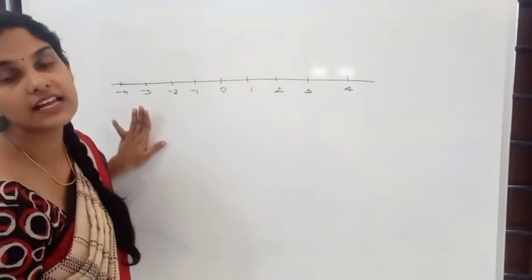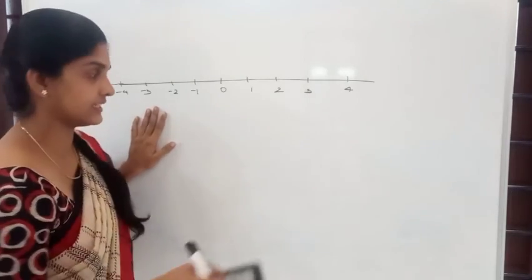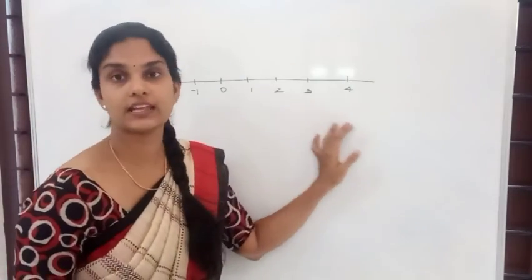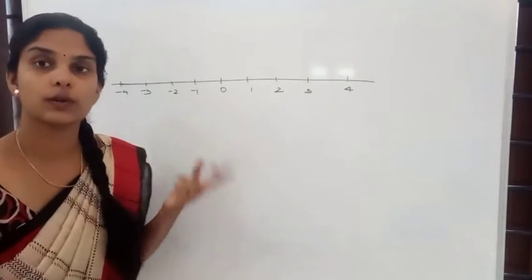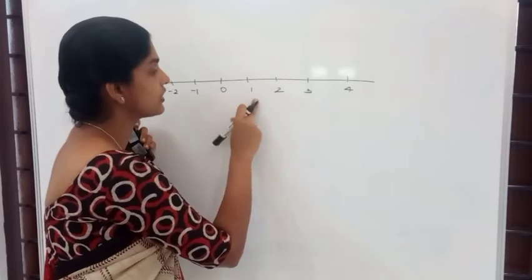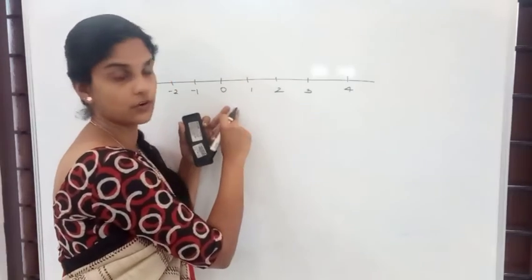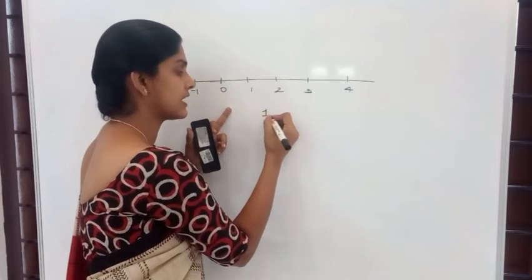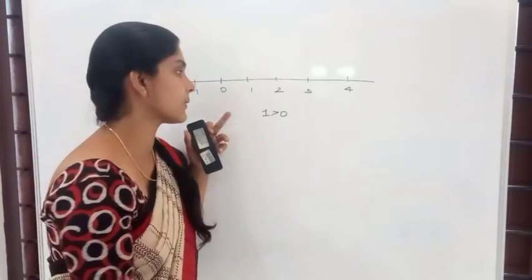The value will increase, right? No, sorry, the value will decrease. As we move to the right side, the value will increase, and as we move to the left side, the value will decrease. See, here, 1 is to the right of 0. So, we can say that 1 is greater than 0. We know, right? 1 is always greater than 0.